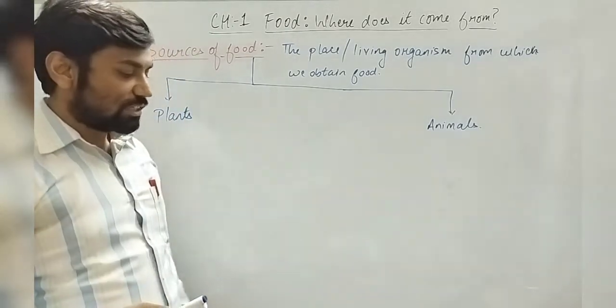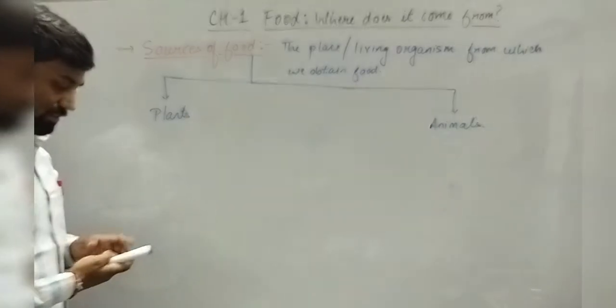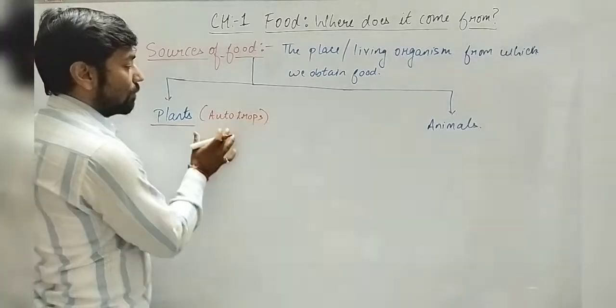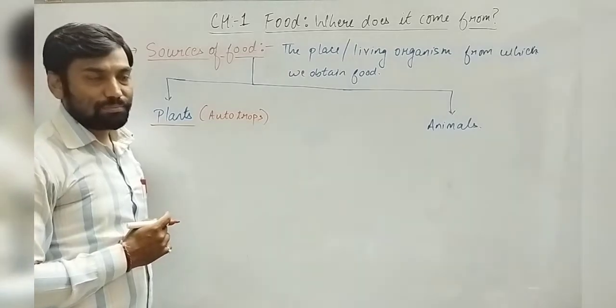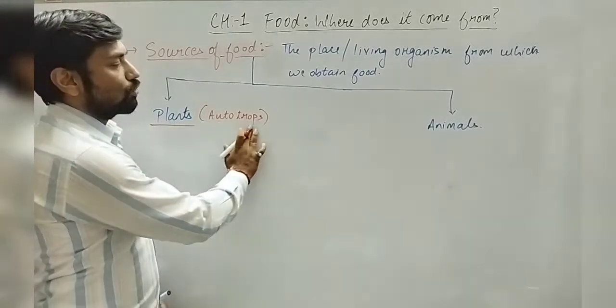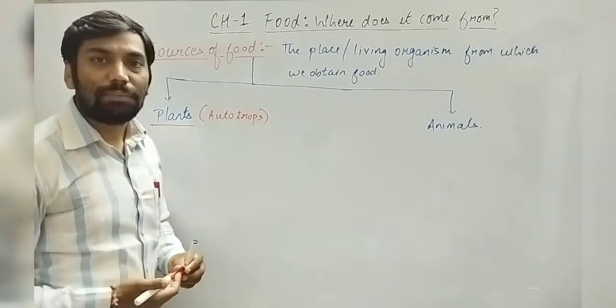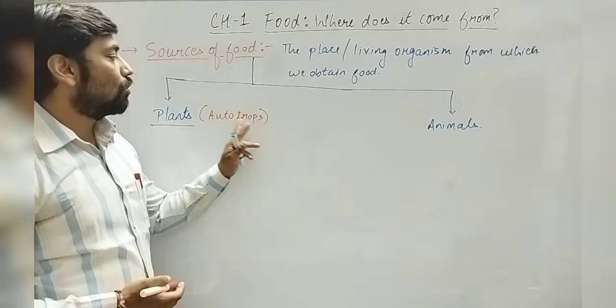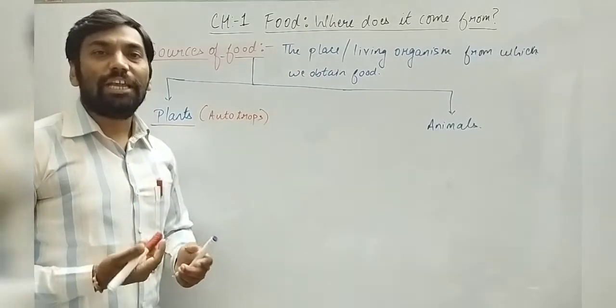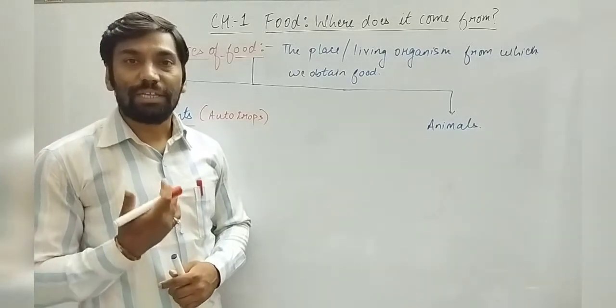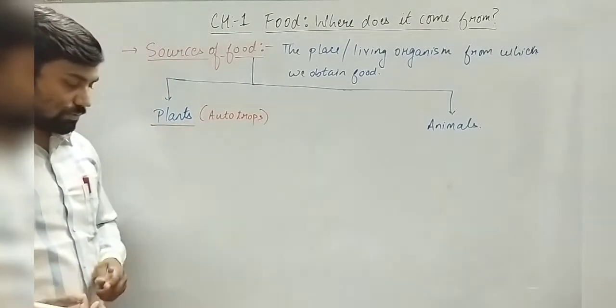So let us understand about plants. Plants, as we all know, prepare their own food, so they are called autotrophs. How they prepare it, we will discuss in 7th standard chapter 1. As of now you need to remember that they prepare their own food, so they are called autotrophs. Auto means self and trophs means nourishment.